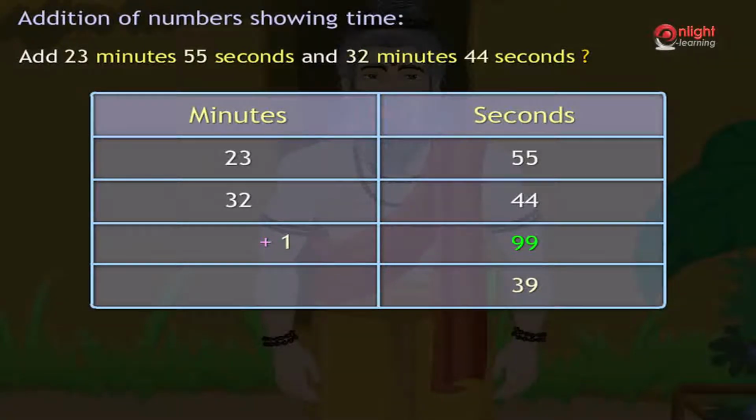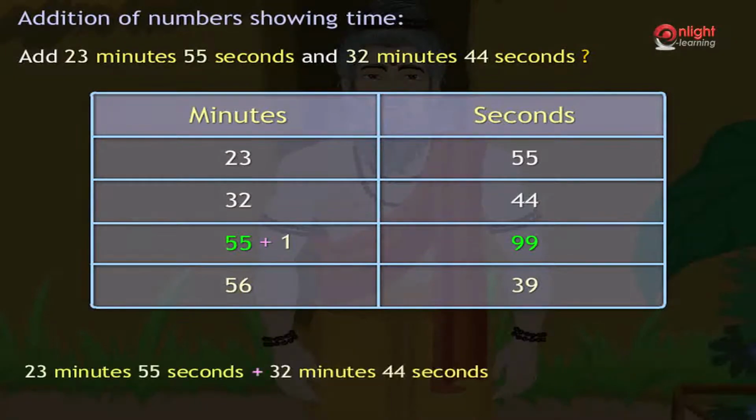Now, adding the minutes column, we get 23 plus 32 plus 1, which was carried over from the seconds column. Hence, the sum is 56 minutes. Hence, the sum of 23 minutes 55 seconds plus 32 minutes 44 seconds equal to 56 minutes 39 seconds.